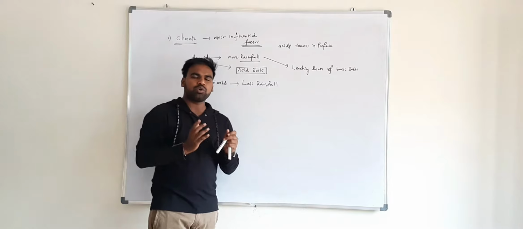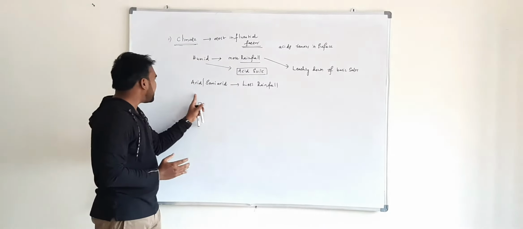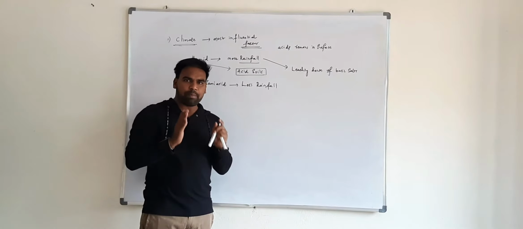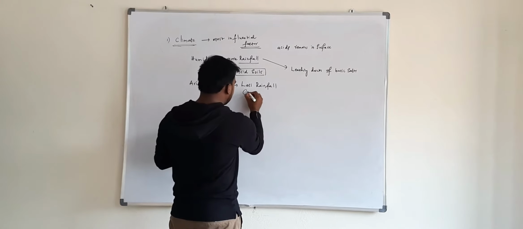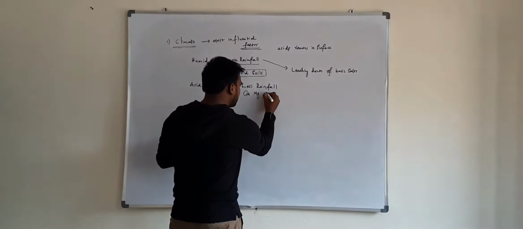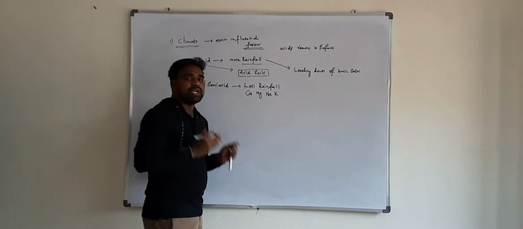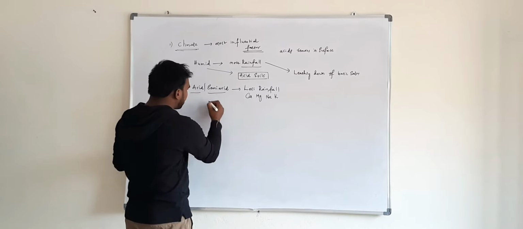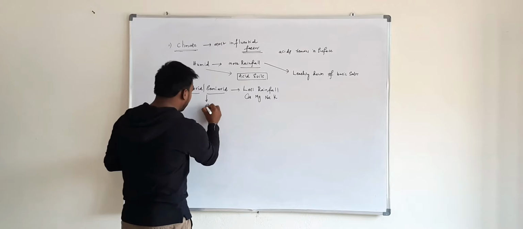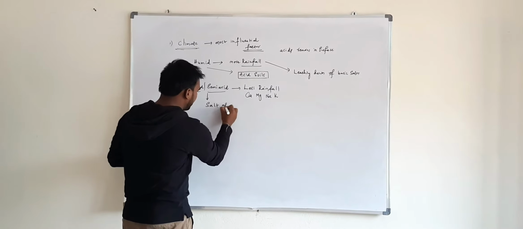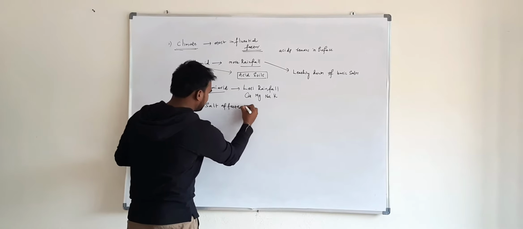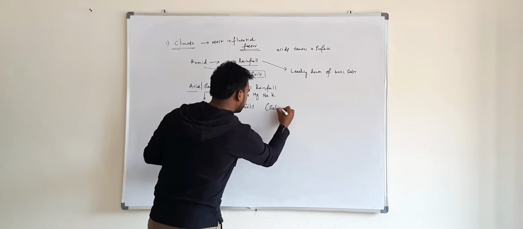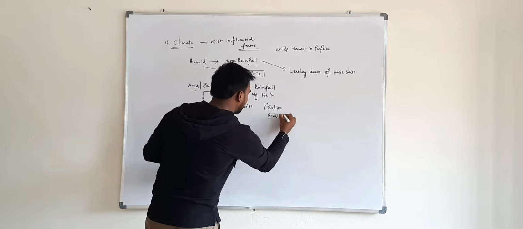Coupled with it, high evaporation results in the accumulation of basic salts like calcium, magnesium, sodium, potassium in the root zone. That means in arid and semi-arid climatic conditions there is formation of salt affected soils such as saline soils and sodium soils.